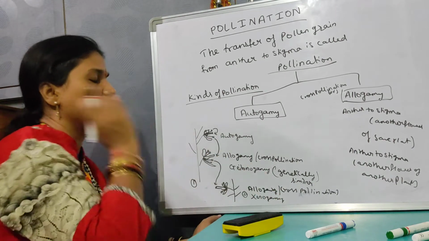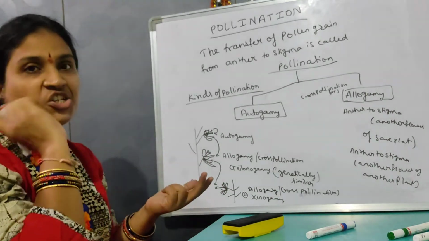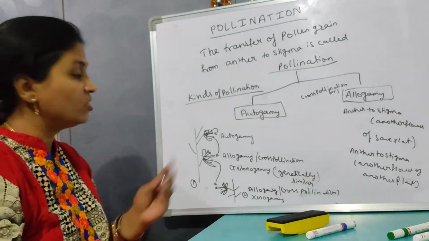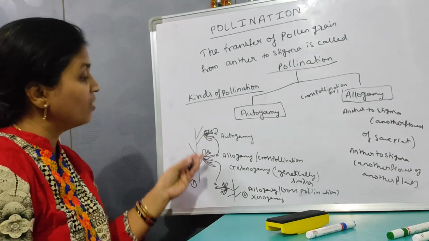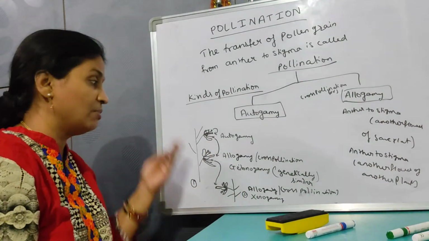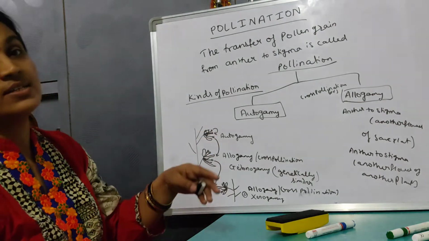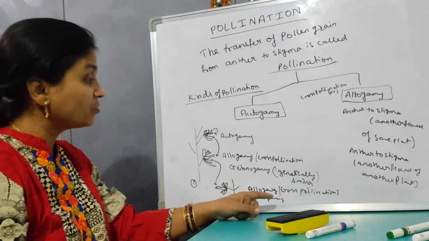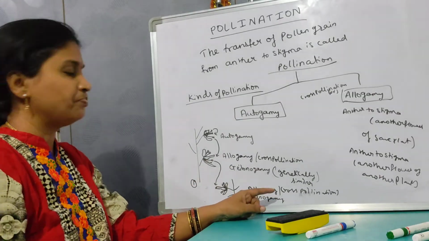This type of cross pollination is going to show variations. They are genetically different. We are going to get a different variety, because the pollen grains of one plant are falling on the stigma of another plant.